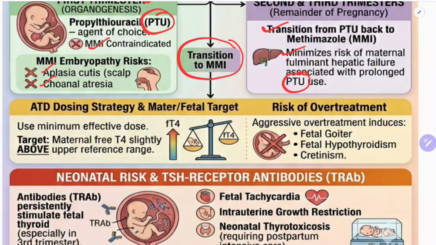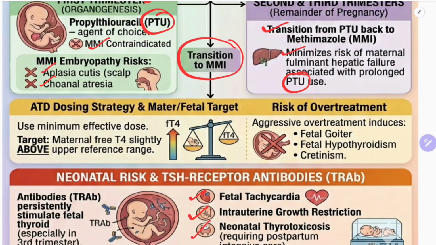Now, what are the neonatal risks and TSH receptor antibodies? TRABs persistently stimulate the fetal thyroid, especially in the third trimester. That can cause fetal tachycardia, intrauterine growth restriction, and neonatal thyrotoxicosis requiring postpartum intensive care.